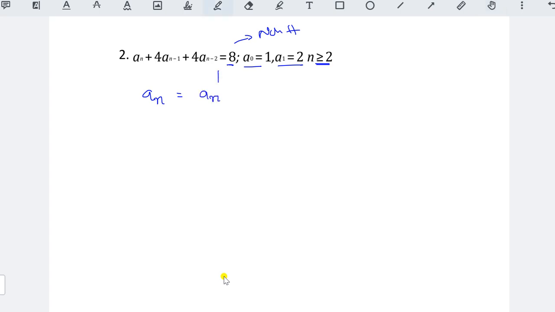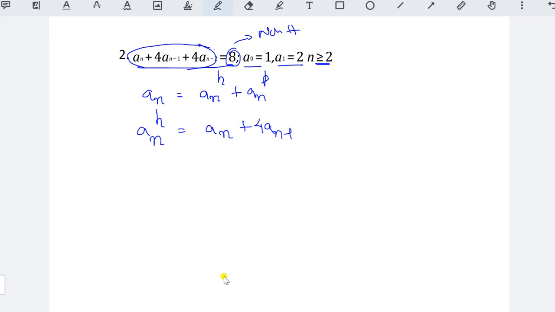a_n equal to a_n^(h) plus a_n^(p). So now tell me, what is the a_n^(h)? What is the homogeneous here? This entire part is the homogeneous. This is the particular value. Hope you understand everyone. a_n plus 4 a_(n-1) plus 4 a_(n-2) equal to 0. That is our homogeneous recurrence relation in the given RR. Now what is the a_n^(p)? That is 8 only. Clear?